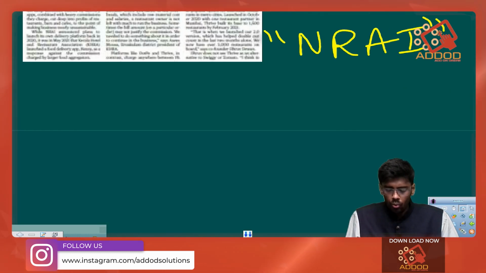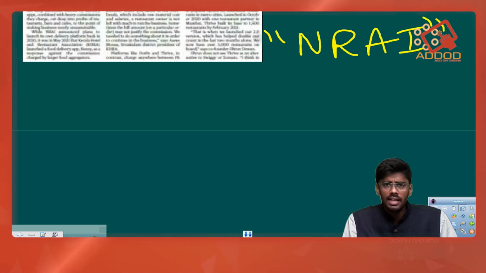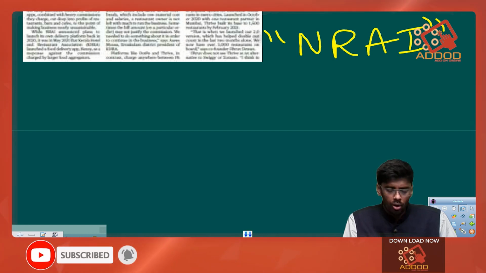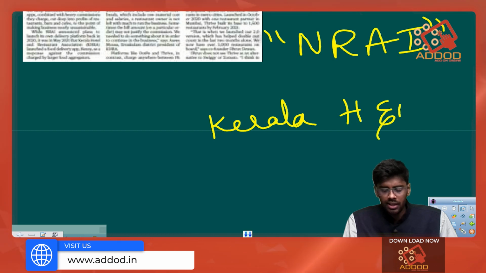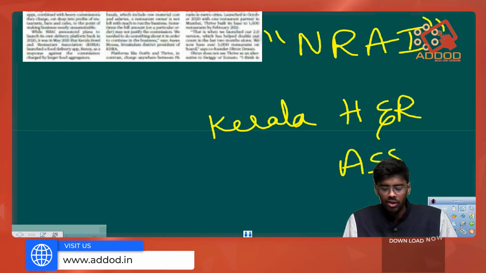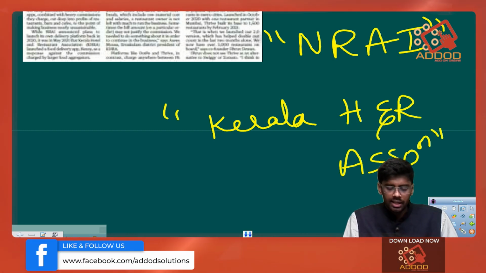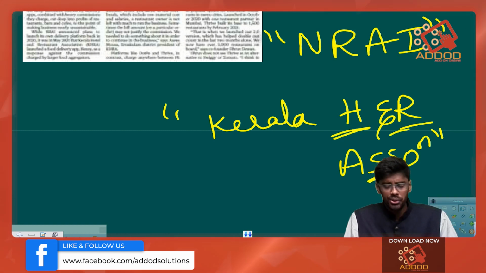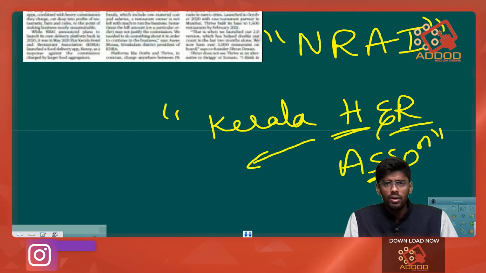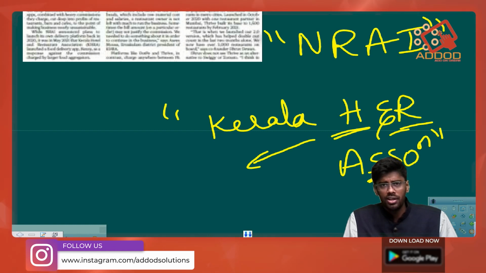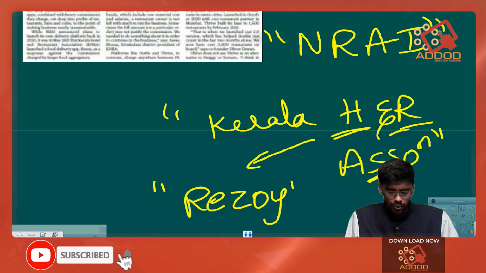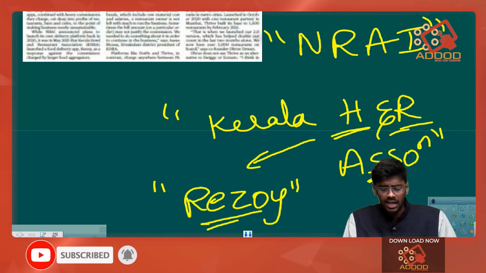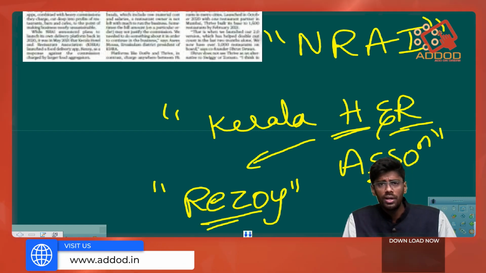And you should also know about a delivery application which is brought by the Kerala Hotel and Restaurant Association. So we have an association in Kerala called the Kerala Hotels and Restaurant Association, and they have recently come out with their own delivery application which is named Rejoy. So you need to understand that Rejoy is a Kerala Hotel and Restaurant Association owned delivery app.